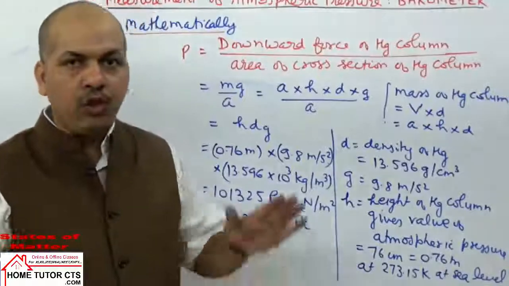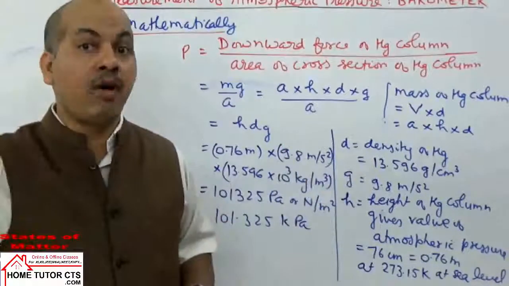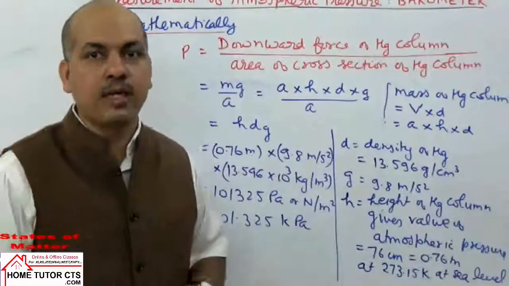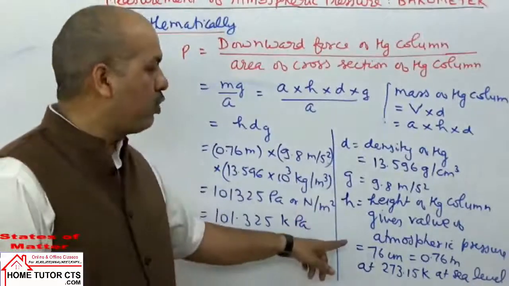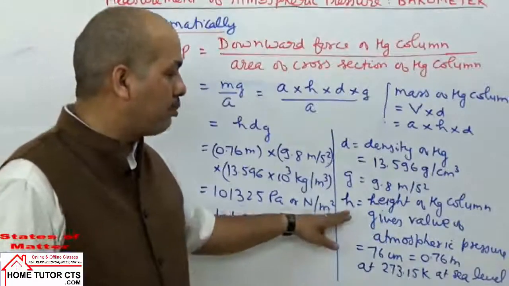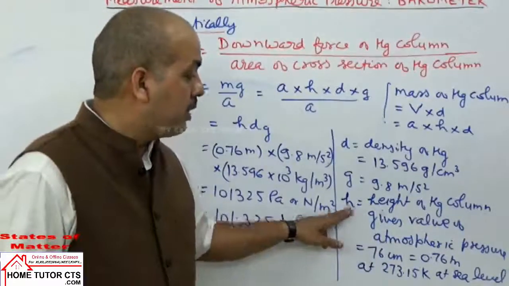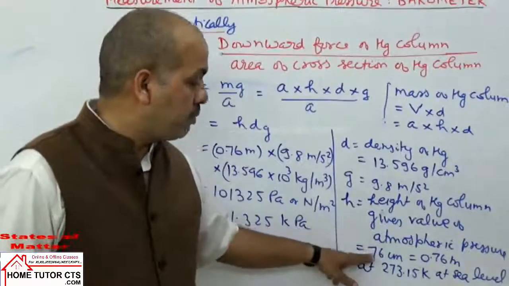We know the pressure of atmosphere is not fixed everywhere. It changes when we take a mountain region. When we go up, pressure is lower. So it depends on the level at which the pressure is measured. The height of the column given is 76 centimeter. It is also called atmospheric pressure. The value of 1 atmosphere is taken as this much.